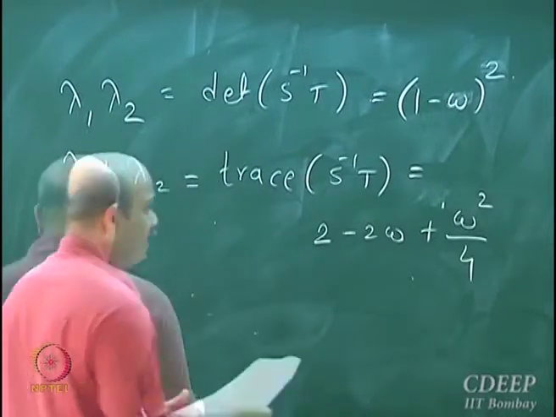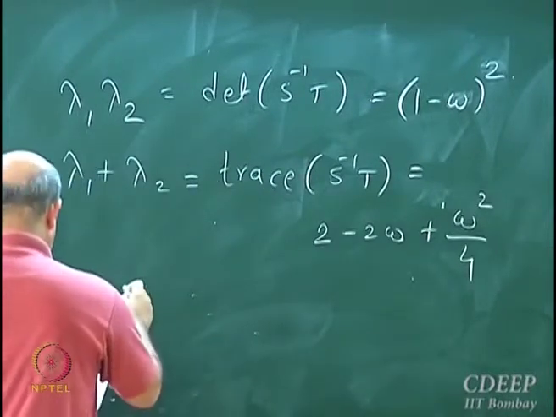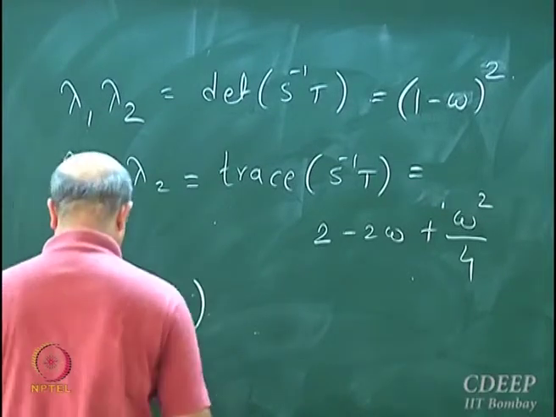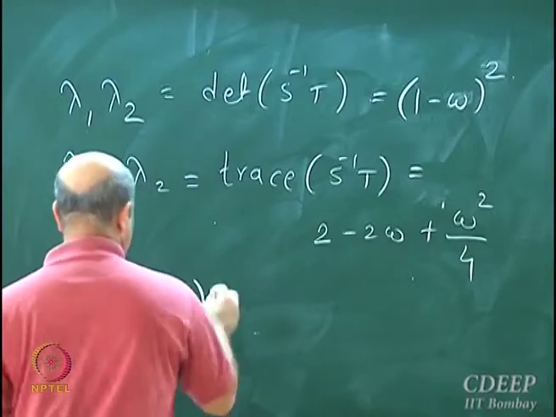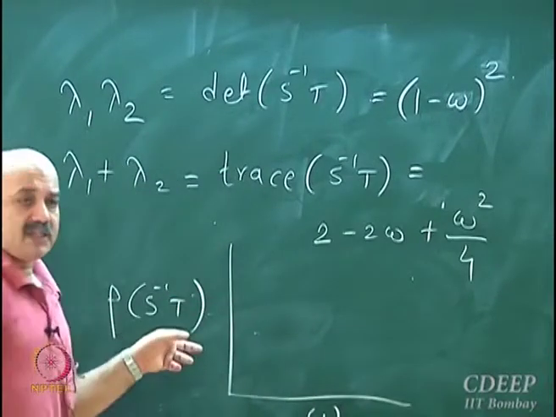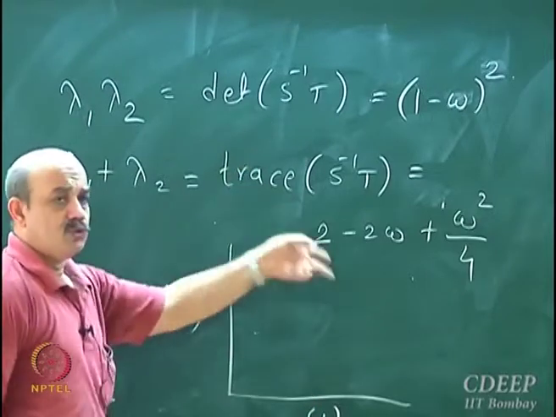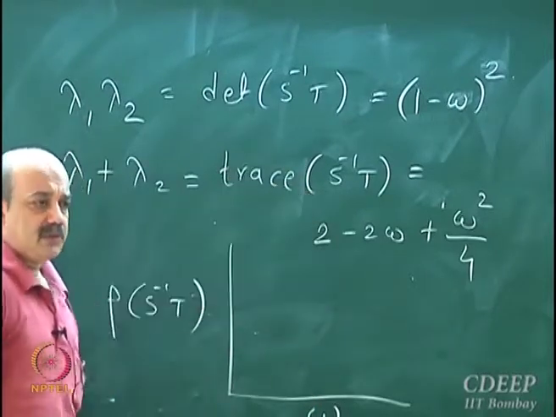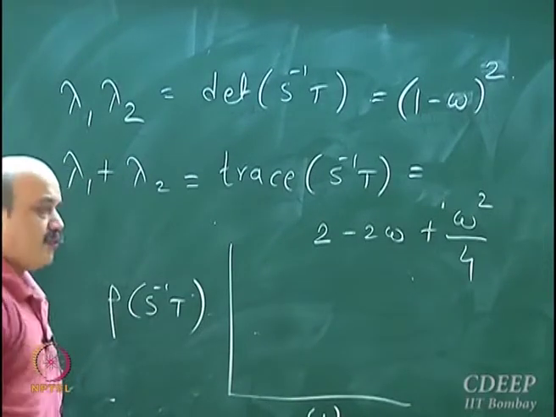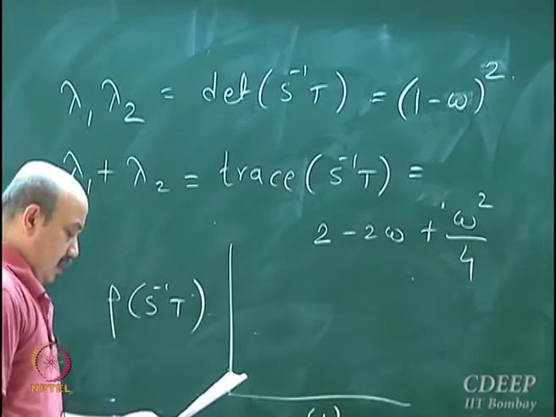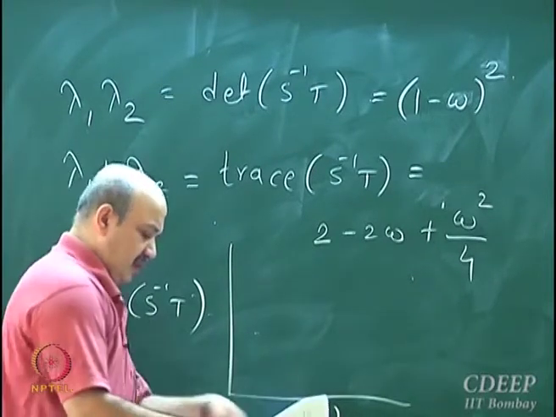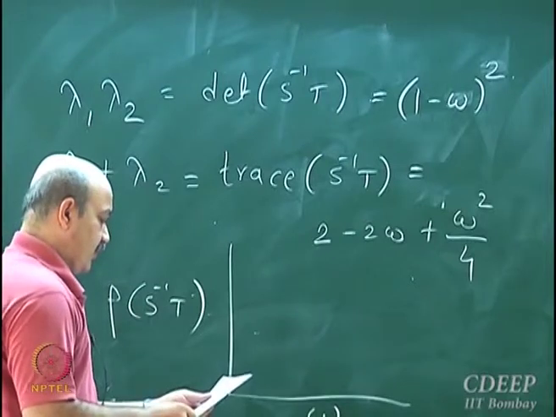Now if you plot the spectral radius of S inverse T versus omega, using these two relationships you can find lambda 1, lambda 2 and the spectral radius. Getting the optimum is not very difficult.